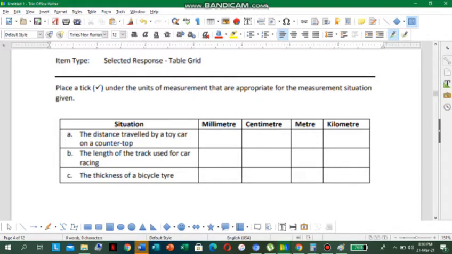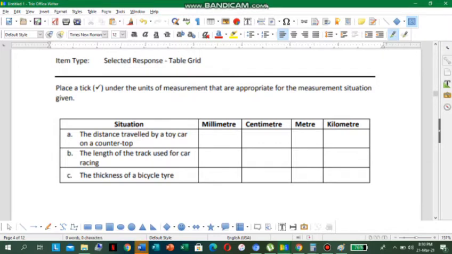For B, the length of the track used for car racing. We watch a lot of shows with car racing, don't we? Right, so we know a car racetrack. So what unit of measurement would you use here? And if you say kilometer, you are so correct.